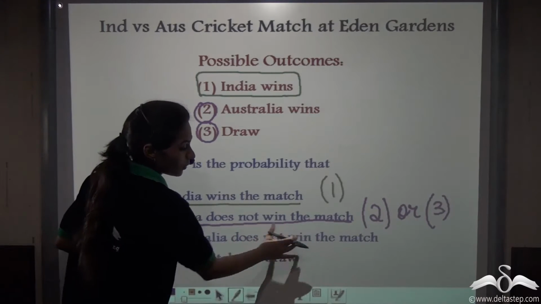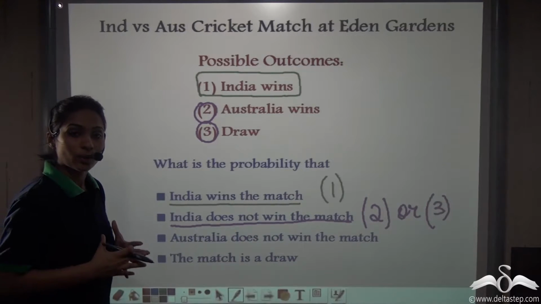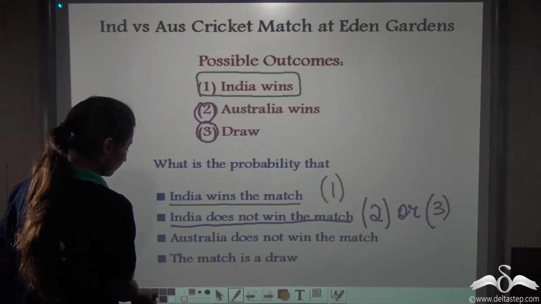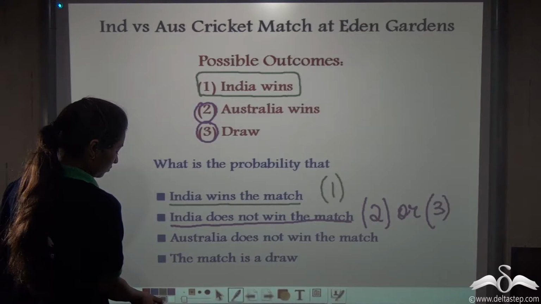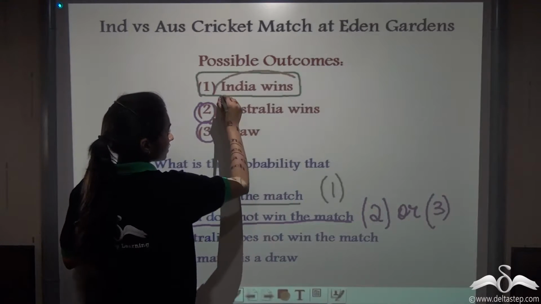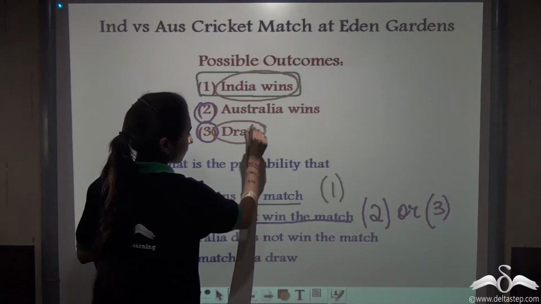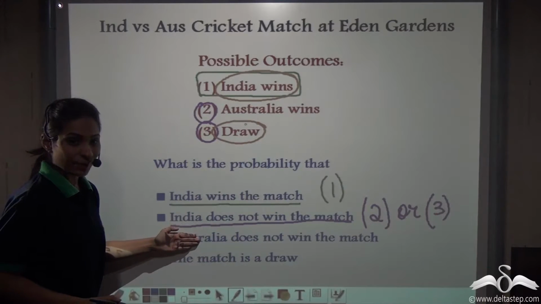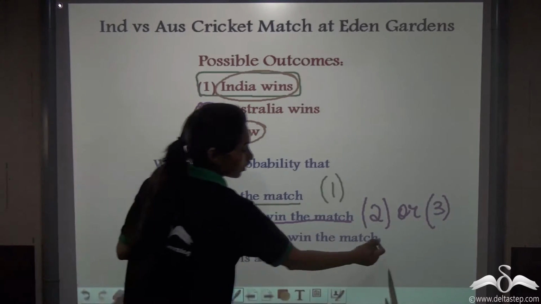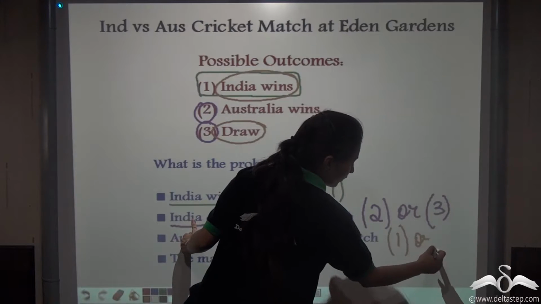Now let's take the third one. Australia does not win the match. When will Australia not win the match? Either India wins or there is a draw. So we have to consider either this or this. So this condition can be identified with sample point 1 and sample point 3. So 1 or 3.